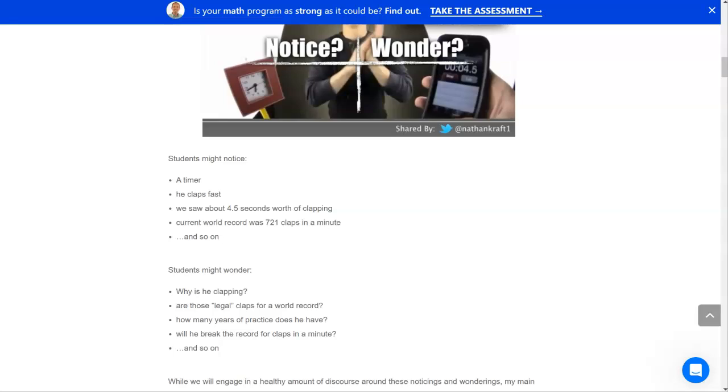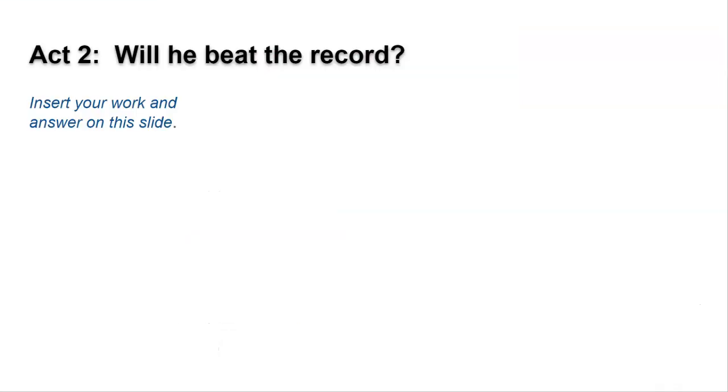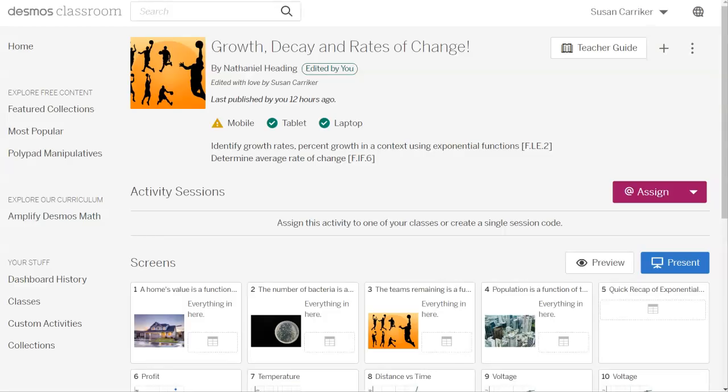But they can, as a team, come up with a strategy for figuring out if they think he will meet or beat the world record. The students will work with their team, and then they will record their work on slide 3. The next activity will be a Desmos activity, growth, decay, and rates of change.